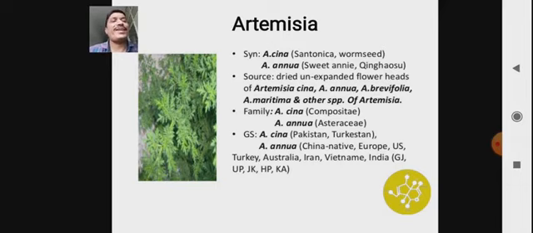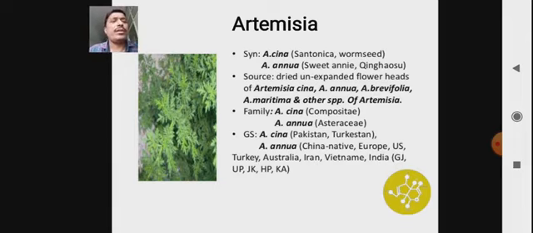Source: it consists of dried, unexpanded flower heads of Artemisia cina or Artemisia annua, Artemisia brevifolia, Artemisia maritima, and other species of Artemisia. Artemisia cina belongs to family Compositae, Artemisia annua to Asteraceae. Mainly these two species are used as a source for artemisinin, the main active constituent of Artemisia.